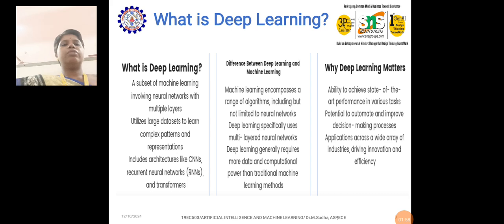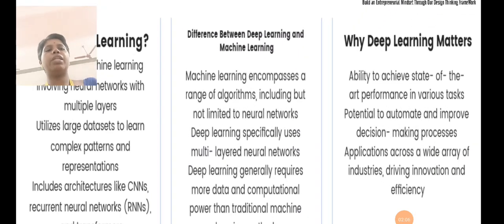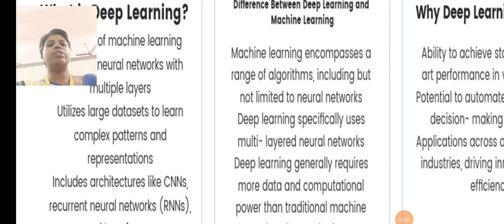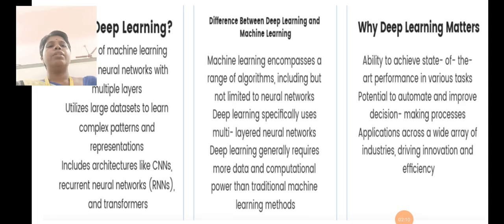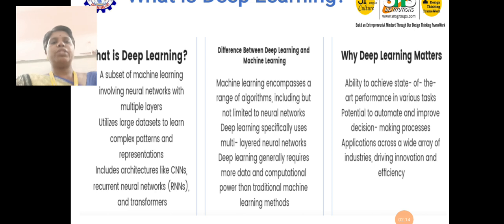And next we will go to what deep learning is. We are all speaking about deep learning, so now we are going to see first what is deep learning. Deep learning is a subset of machine learning, as already we have discussed, involving neural networks with multiple layers, utilizing large data sets to learn complex patterns and representations,